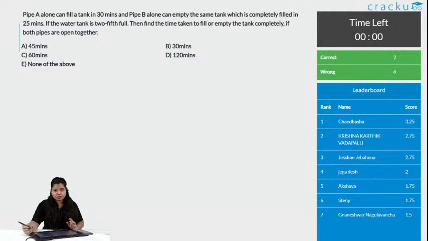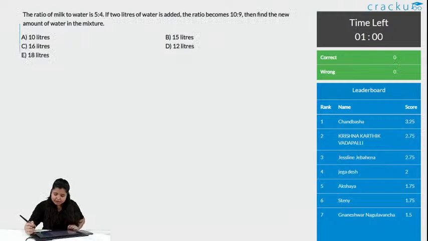Let us go to the last question of this session, and here is the timer of 1 minute. Please do not waste time and do it quickly, or you never know if you get the answer and the timer is off, like Chandbasa said. So, come on. This one is very easy. You are going to take less than 40 seconds to solve this. And I definitely want you to take less than 30 seconds also.